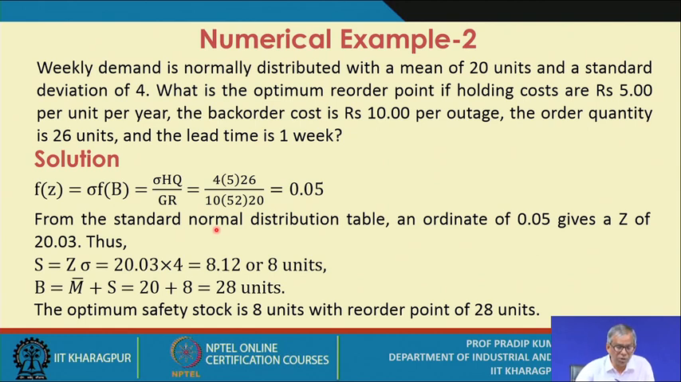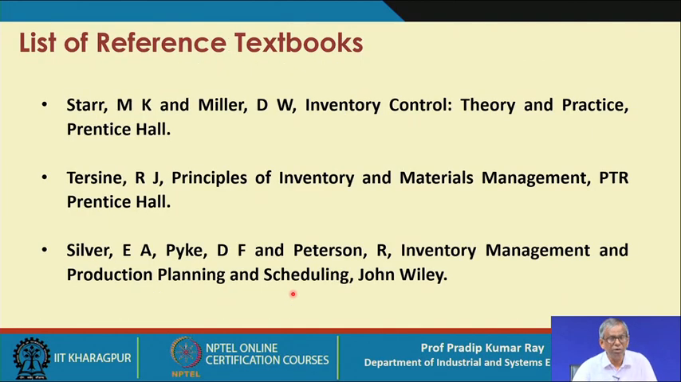You refer to the standard normal distribution, and this is the ordinate. That means an ordinate of 0.05, the small f(Z), that gives a value of capital Z as 2.03. So hence the safety stock is Z into sigma, and this value is 8 units we have computed, and the reorder point B is M bar plus S. So M bar is 20 and S is 8. So the reorder point is 28 units. Is it okay? So this is the solution.